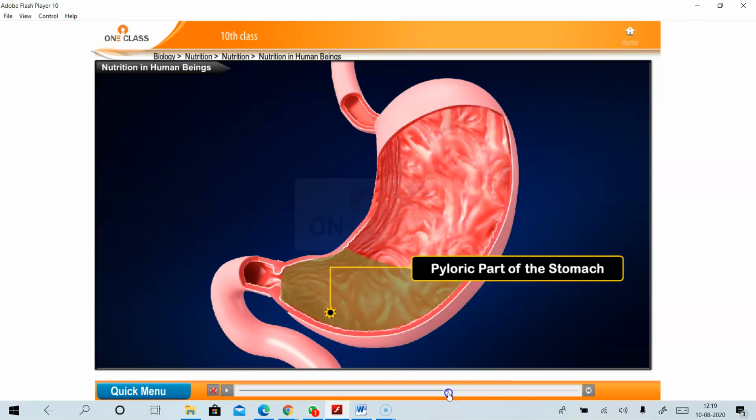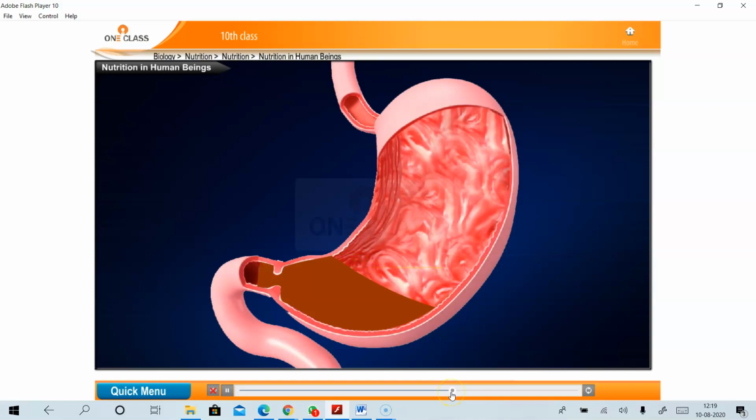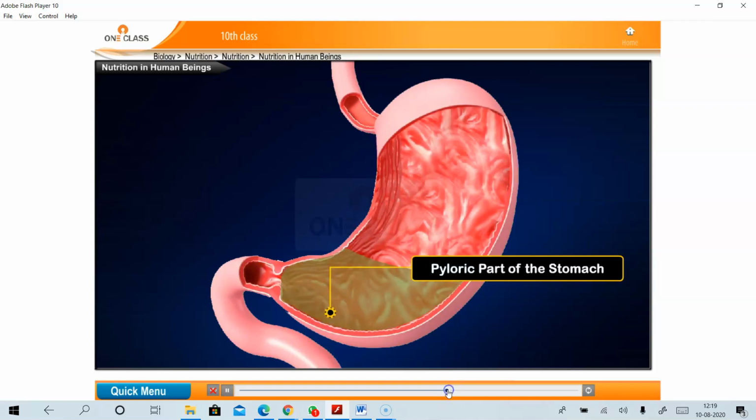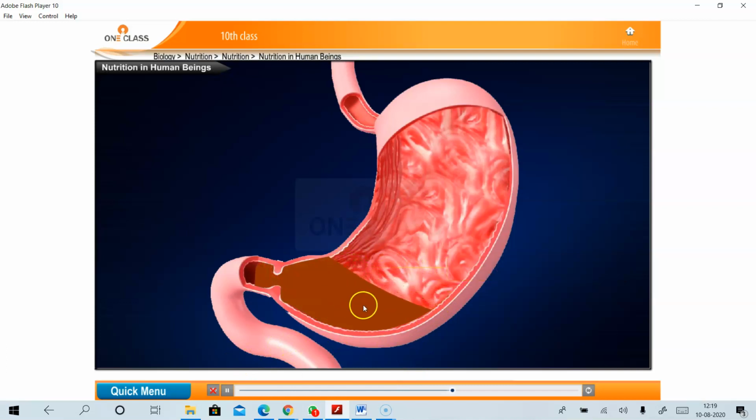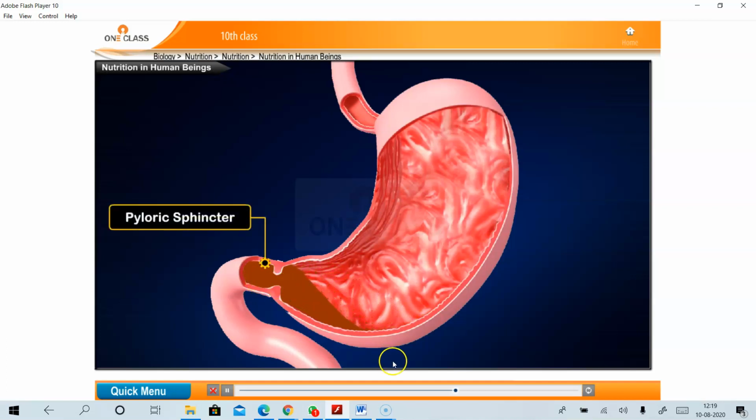What is meant by chyme? C-H-Y-M-E. The semi-solid form of food is nothing but chyme. So the chyme then passes into the small intestine. See, this is the chyme, nothing but semi-solid food. You can see how it is passing through the pyloric sphincter. So again it is passing into the small intestine.